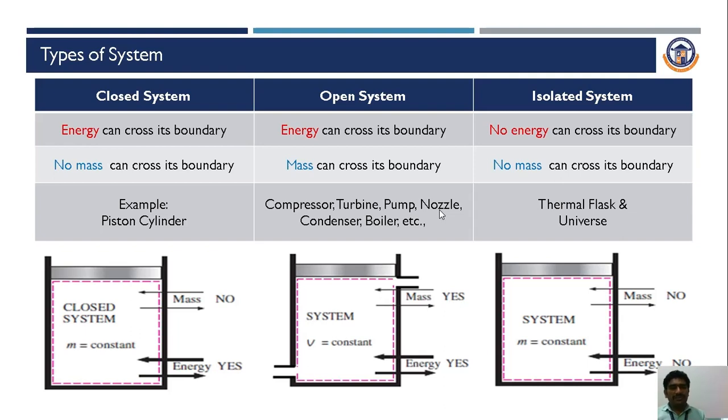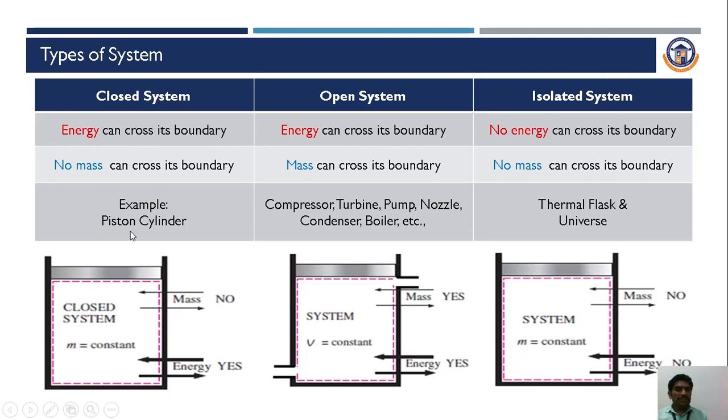In both the open system as well as the closed system, the energy may cross its boundary. So there may be certain heat addition or heat removal taking place in the closed system and open system, but there is no heat addition or heat removal in an isolated system. Next, regarding mass: in a closed system, no mass transfer is carried out, so only the mass available in the system is processed. But in an open system, continuous mass transfer takes place. In an isolated system, there is no mass transfer.